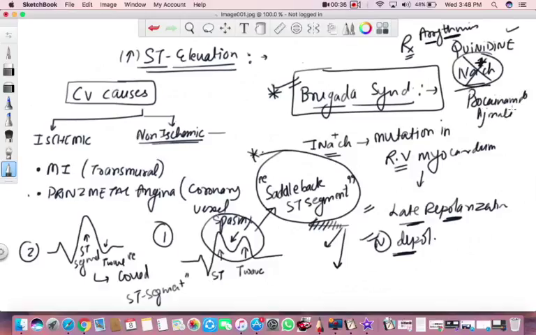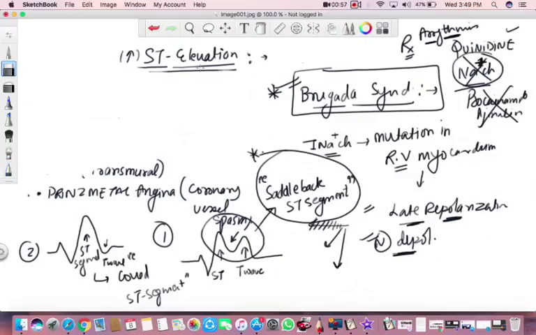So these agents are contraindicated in Brugada syndrome. We are going to talk about Brugada syndrome in much more detail, but let's first do the non-CV causes of ST segment elevation.